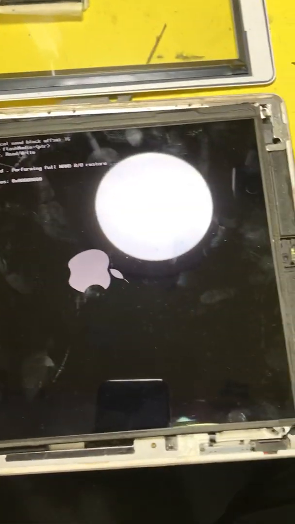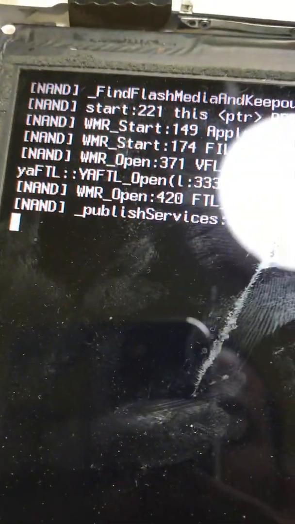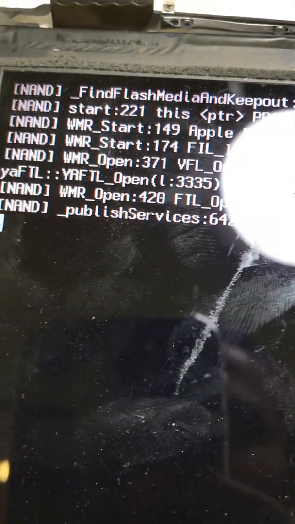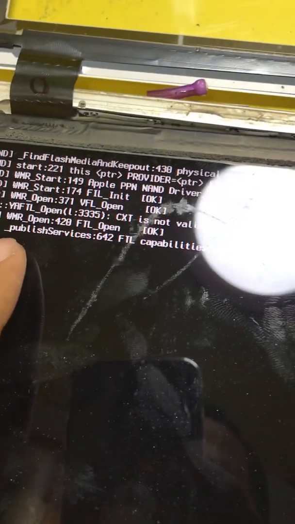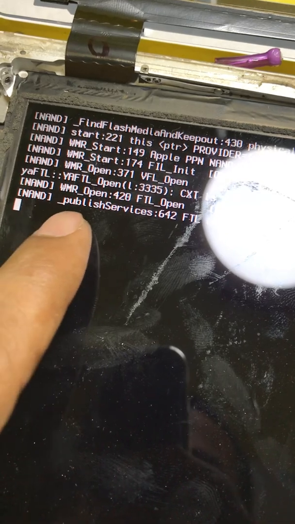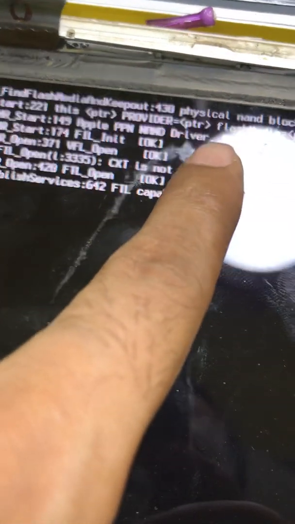iPad 2, iPad A1395. It's getting a NAND error. Okay, this one, check it completely. Okay, this is the fault. What is the fault? I will give you the solution. This one.